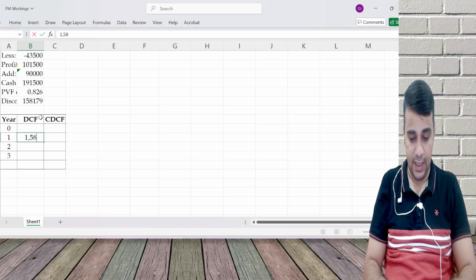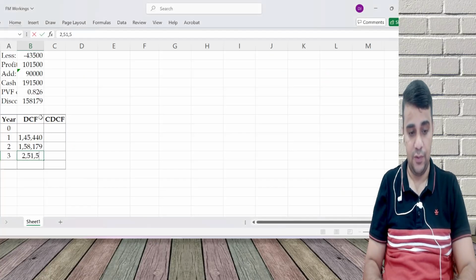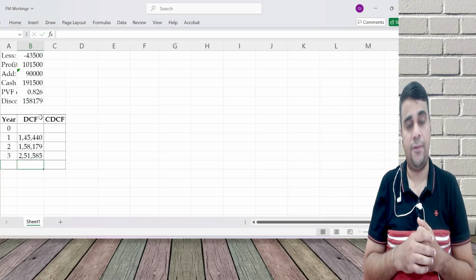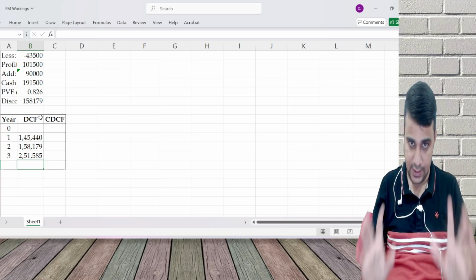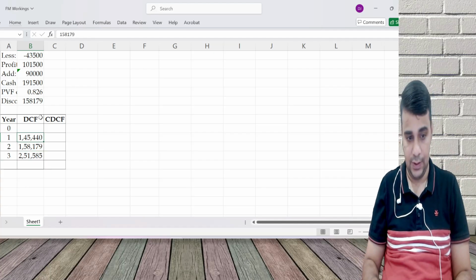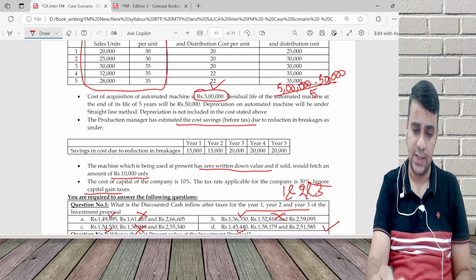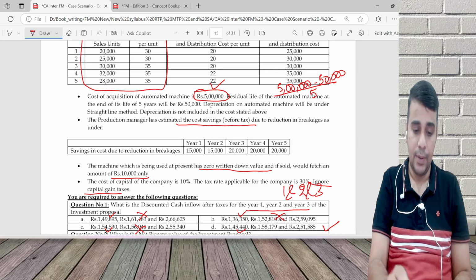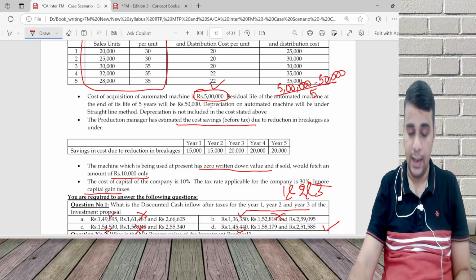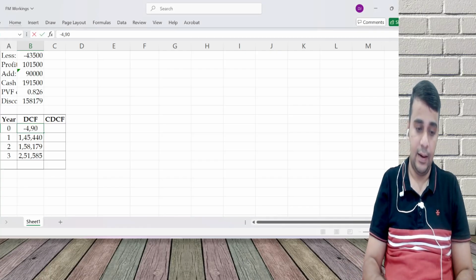Year 2 is 158,179, and third year 251,585. First year, second year, and third year, we have done these numbers. Year 0, my initial outflow is 5 lakh for purchase of machine and 10,000 on sale of old machine. No capital gain and all, because ignore capital gain taxes. Year 0 outflow is 4 lakh 90,000.